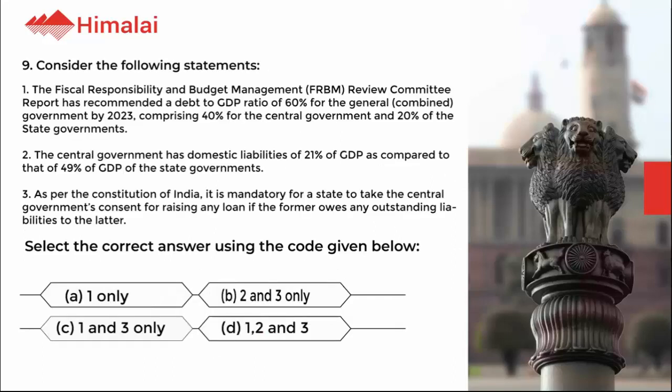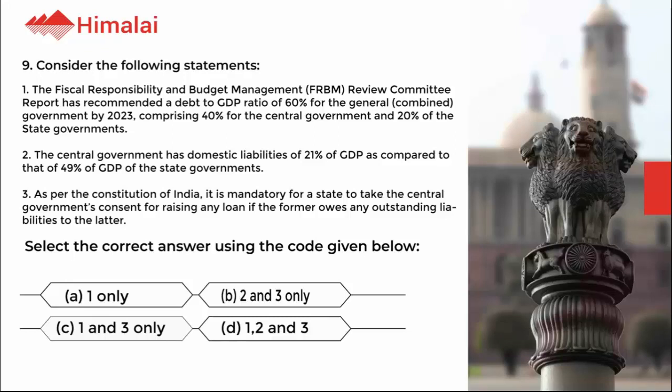Question number 9. Consider the following statements. 1. The Fiscal Responsibility and Budget Management (FRBM) Review Committee report has recommended a debt-to-GDP ratio of 60% for the general, combined, government by 2023, comprising 40% for the central government and 20% for the state governments. 2.